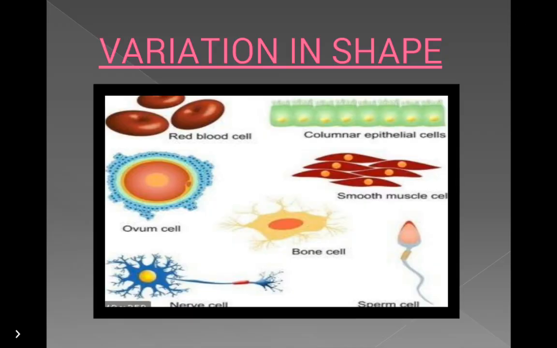Variation in shape. Cells that perform different functions vary in their shape. They can be spherical, spindle shaped, meaning pointed at both ends, cylindrical, elongated with projections, or biconcave disc shaped. So the red blood cell is a biconcave cell. Smooth muscle cells are spindle shaped. Here we also see the ovum cell, bone cell, sperm cell, and nerve cell.